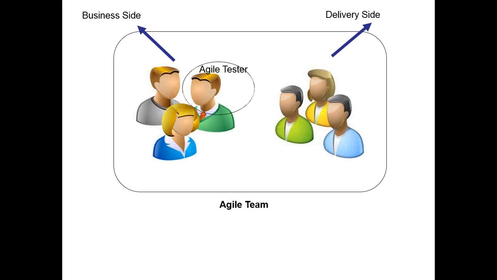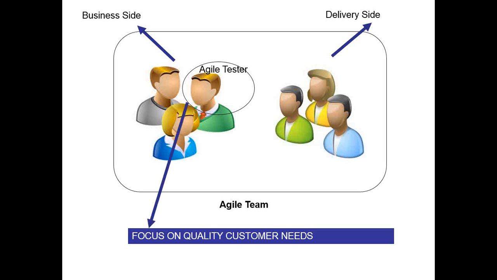Where does an agile tester fall into? Primarily, an agile tester is a representative of the business, and one of his primary responsibilities as an agile tester is to focus on the quality that the customer needs. Let me spend a minute to explain what I mean by focusing on the quality that the customer needs.